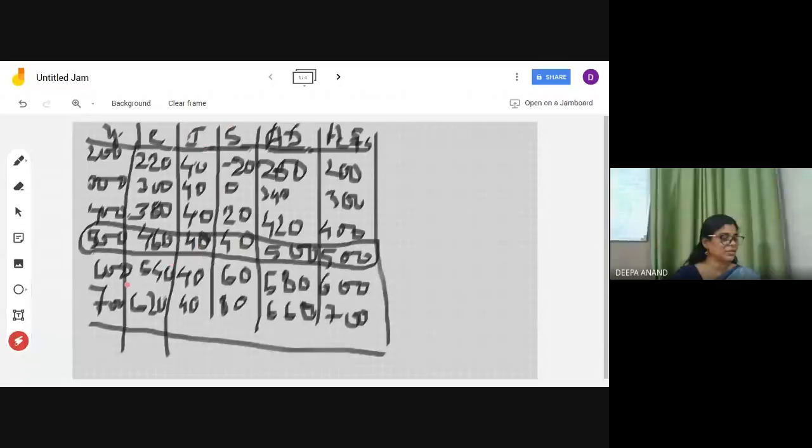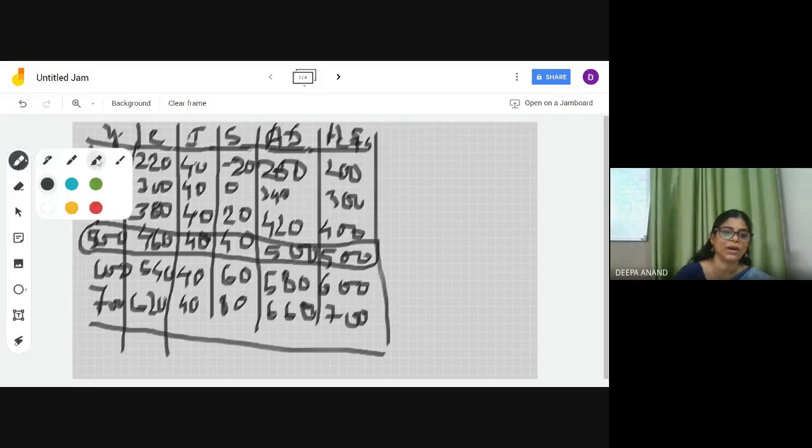Okay ma'am. Next question, calculate MPC and MPS, you have to write. When the income increases from 400 to 500 crore. For MPC and MPS, you have to find out when income increases from 400 to 500 crore.